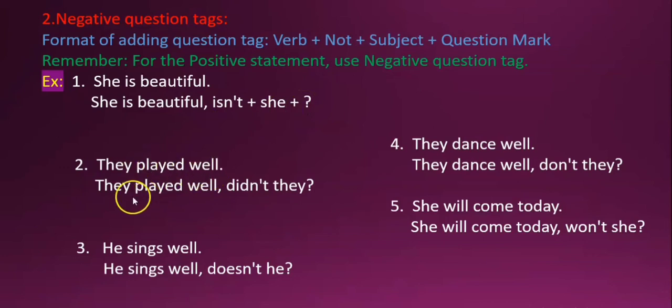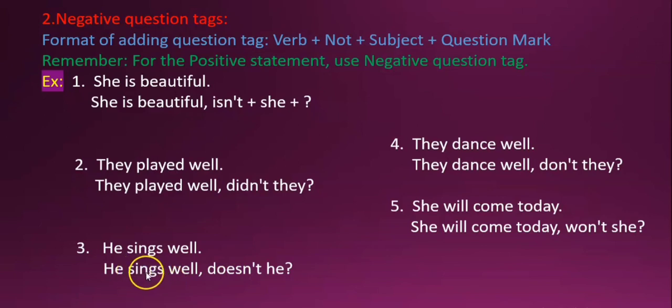"They played well." Now this is "ed", so it is past tense. So we will use "didn't they". Our verb here is "did". The format is verb plus not plus subject plus question mark. So here the verb is "did": "didn't they?"